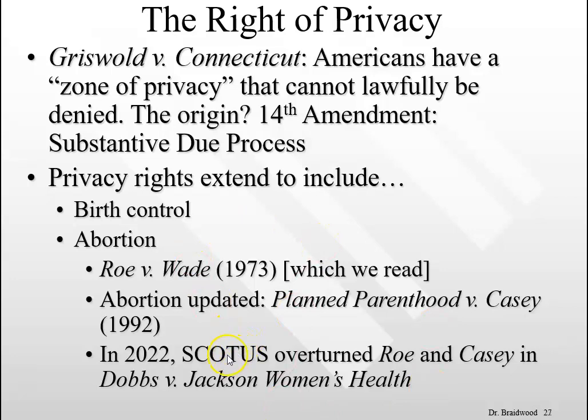This, of course, changes in 2022 when we get to the Dobbs case. So this one was a 6-3 decision, or sort of 5-4, depending on how you look at it, because the Chief Justice didn't agree with overturning Roe, but he did nonetheless join the majority. So it's technically a 6-3. And what we saw here is that the Supreme Court has reversed basically 50 years of precedent.